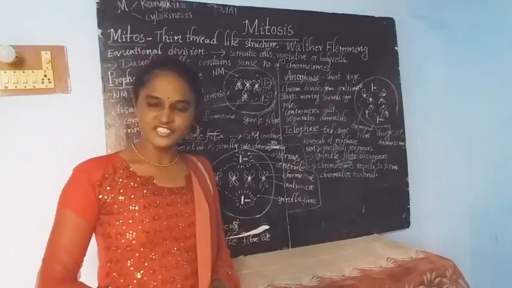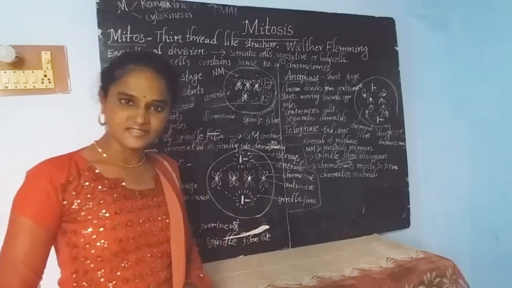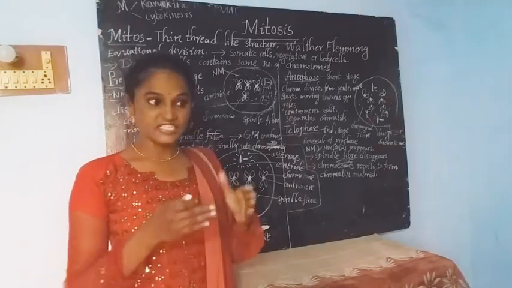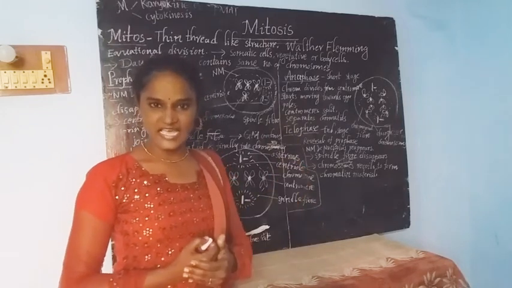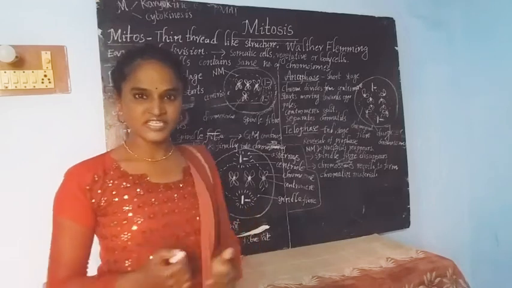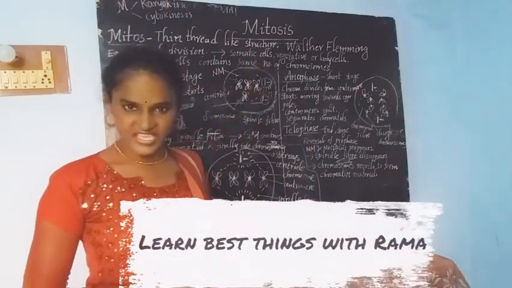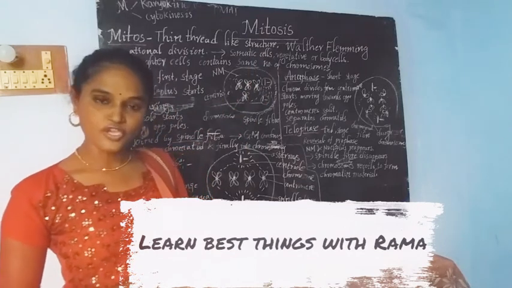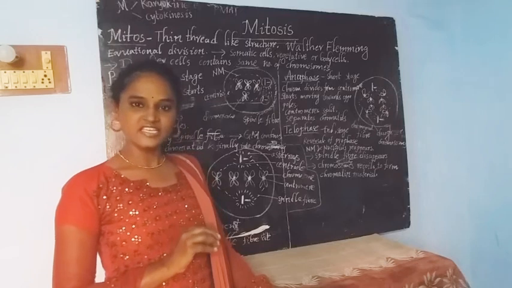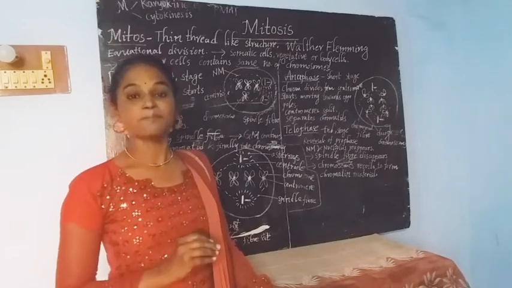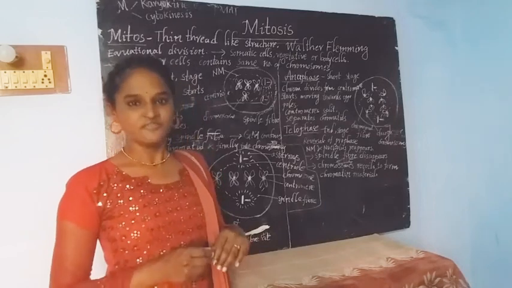In yesterday's session, we discussed cell division and the cell cycle, how interphase takes place, everything. In today's class, we are going to discuss the remaining part of the cell cycle, that is M phase. M phase occupies 5% of the cell cycle, and here M means mitotic phase. What is M phase? Mitotic phase.